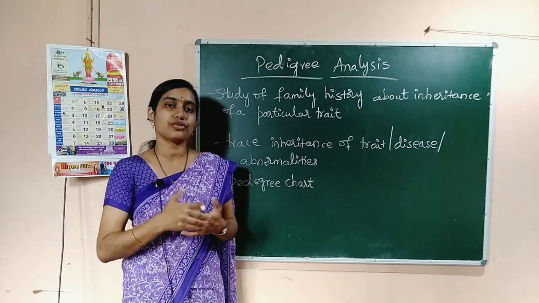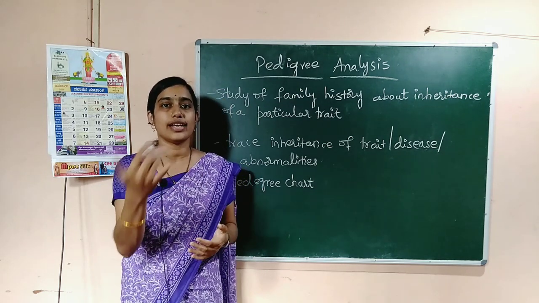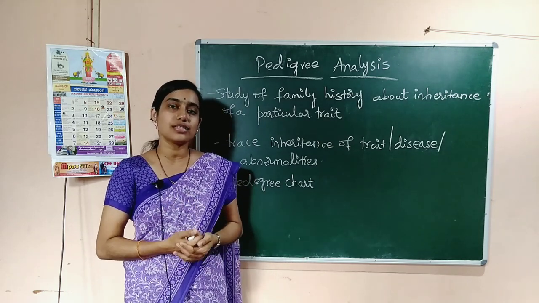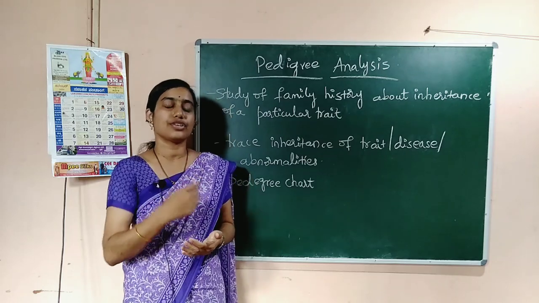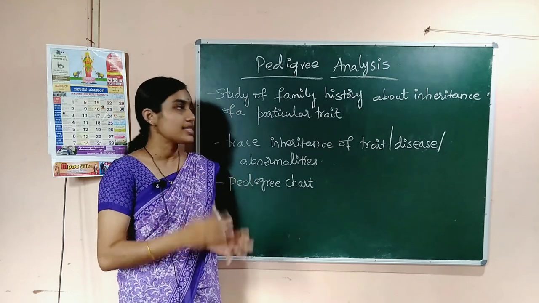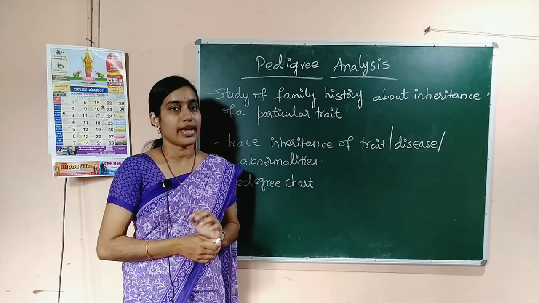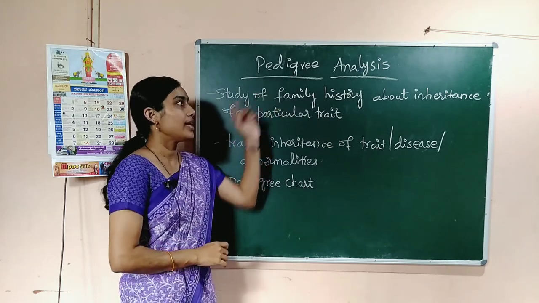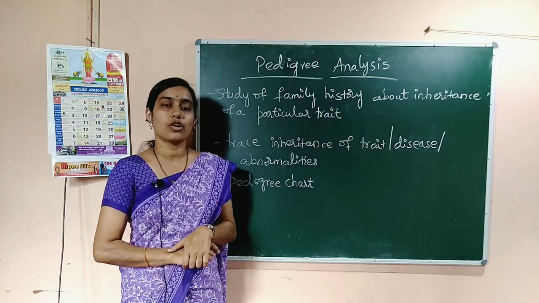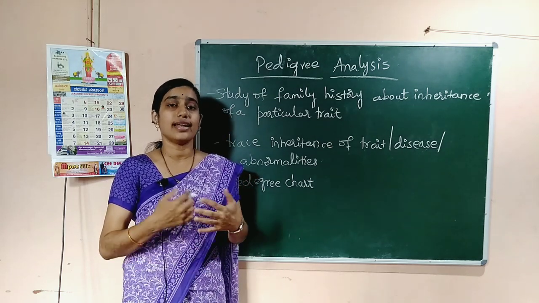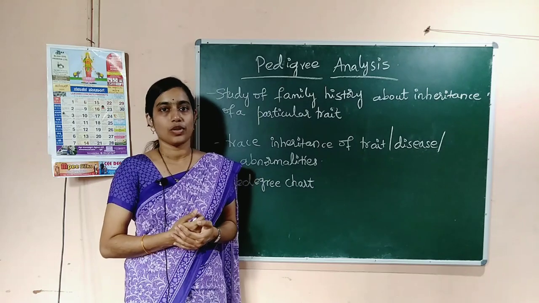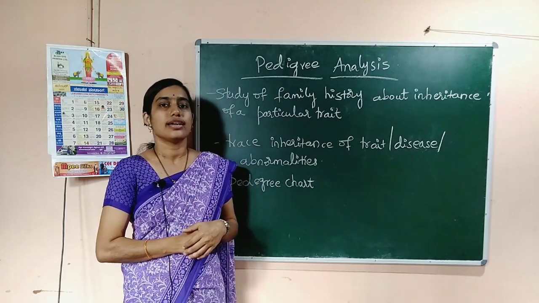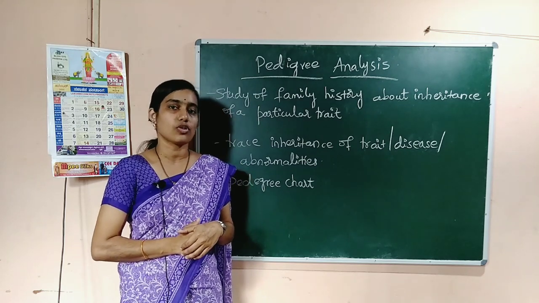Okay, we need to study the different generations and how that particular trait gets transferred or transmitted from one generation to another generation. That study of family history about the inheritance of a particular character is called pedigree analysis. Okay, study of family history to trace the different heritable traits or disorders.